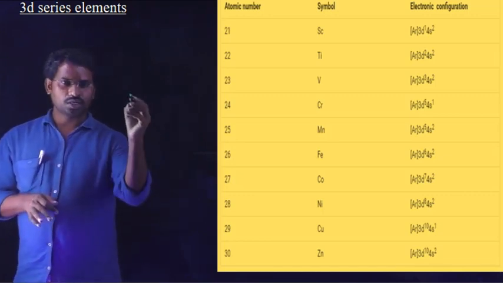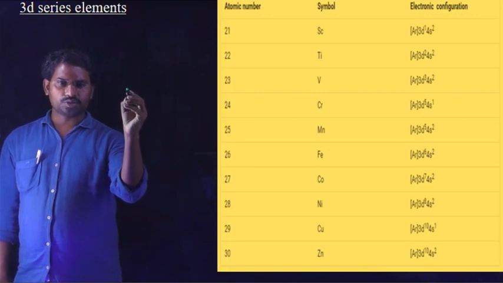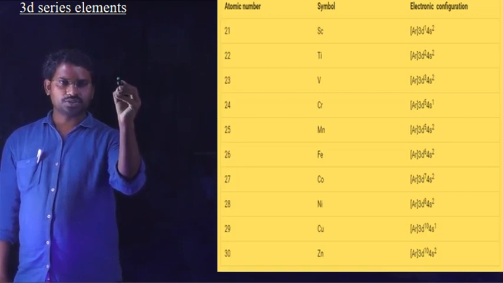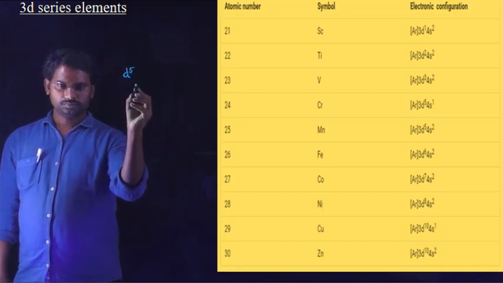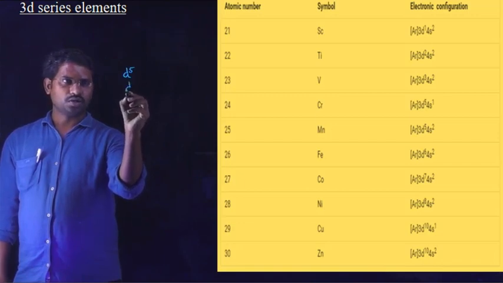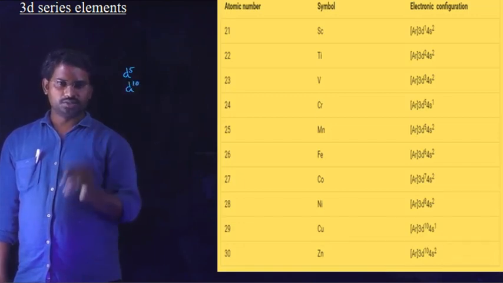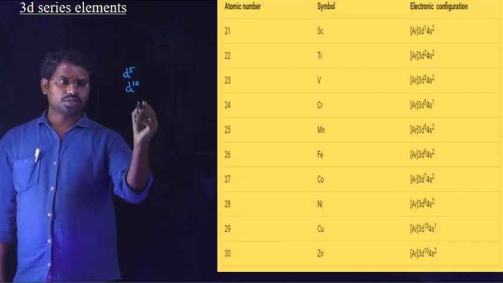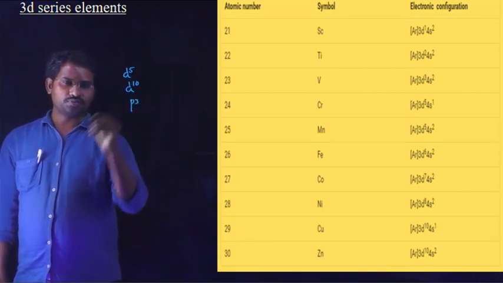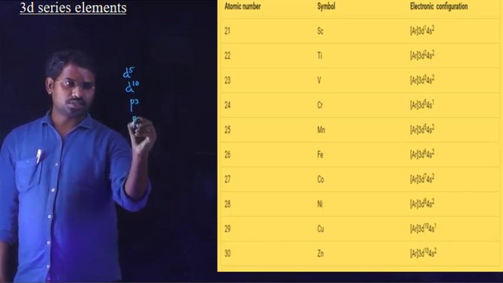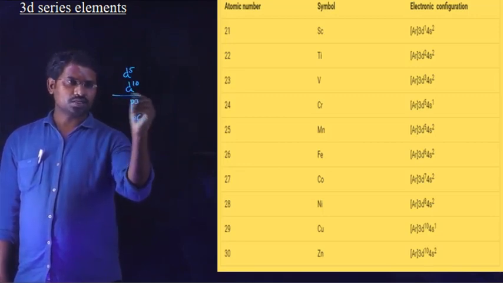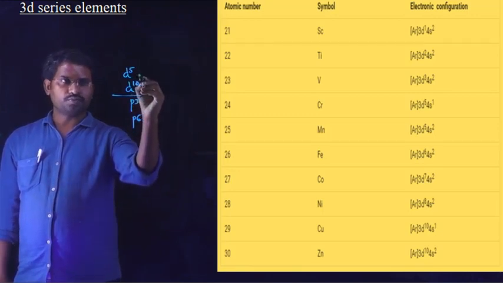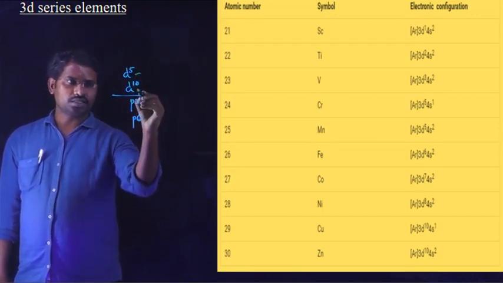Therefore, the atoms that possess a stable configuration are those with a half-filled configuration, d5, and a completely filled configuration, d10. In the case of p orbitals, p3 is a half-filled configuration and p6 is a completely filled electron configuration. In the case of d block elements, we consider the d electron configuration: d5 is half-filled, d10 is completely filled.